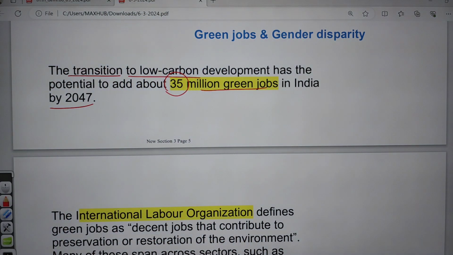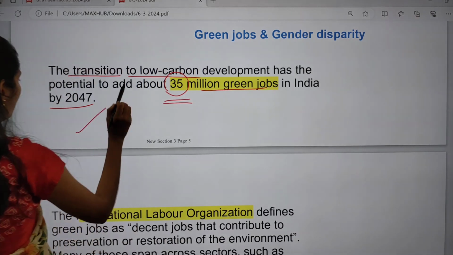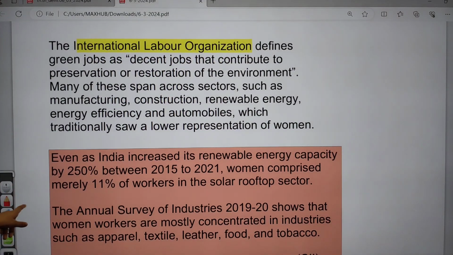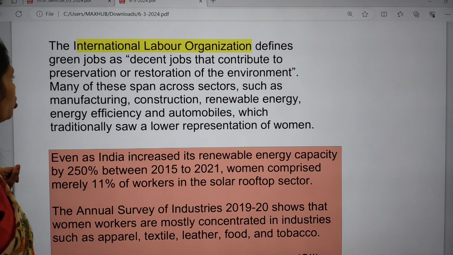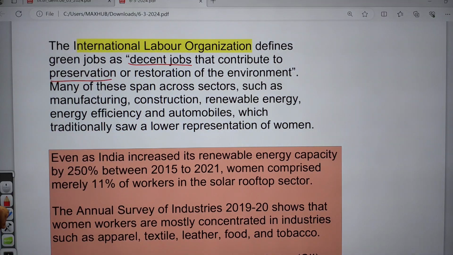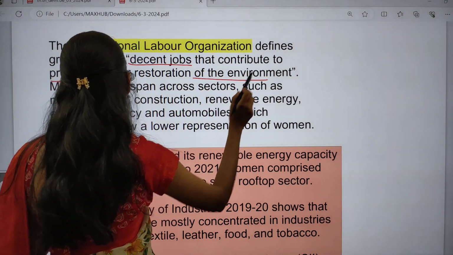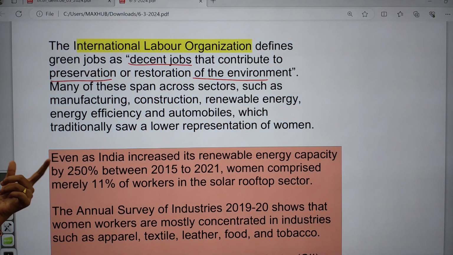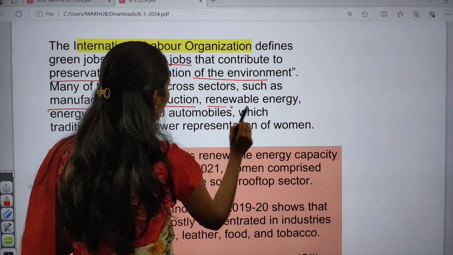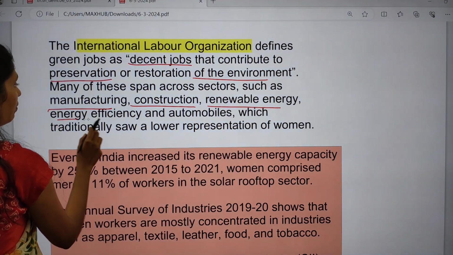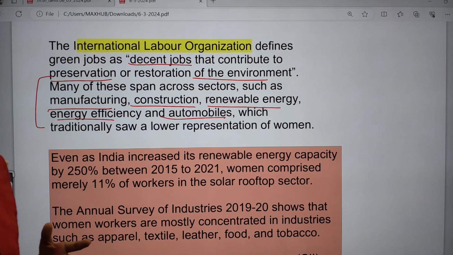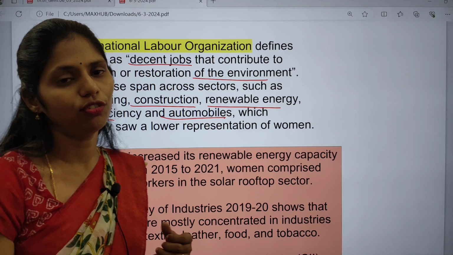So we are going to create about 35 million green jobs in India by 2047, and even the ILO, that is the International Labour Organization, defines green jobs as decent jobs that contribute to the preservation or restoration of our environment. We have these green jobs in many sectors like manufacturing, construction, renewable energy, energy efficiency and automobile. In all these areas there is a huge scope for the creation of employment opportunities by 2047.